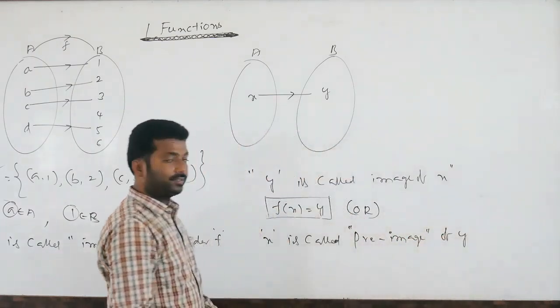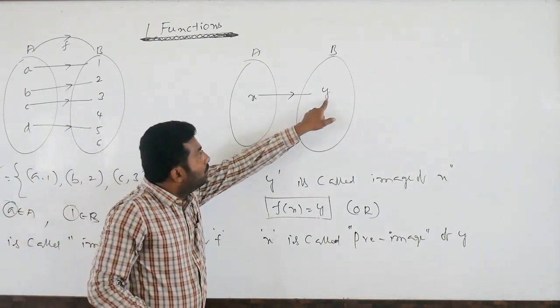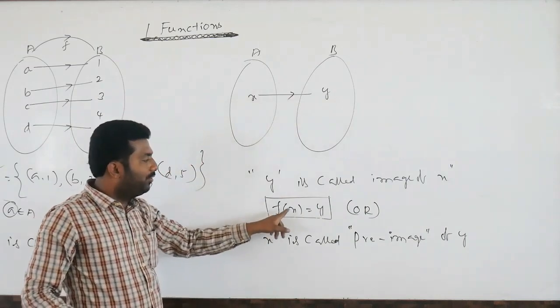See here, these notations are most important. y is the image of x means f of x equal to y.